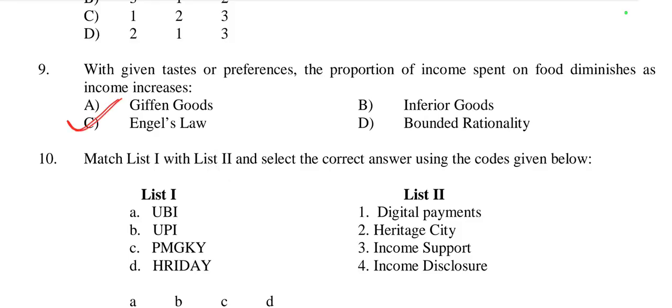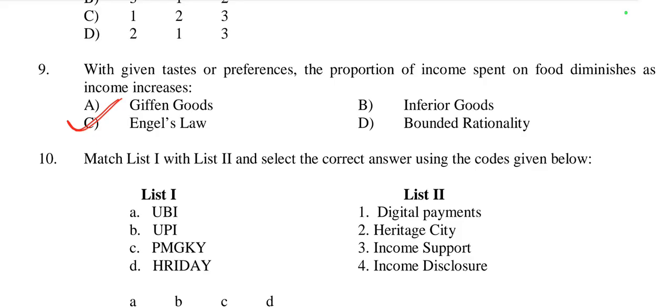Understand this concept, Engel's law. Engel's law states that as a household's income increases, the proportion of income spent on food decreases, even if the actual amount spent on food rises, but the proportion of income spent on food decreases. This is because food is a basic necessity.